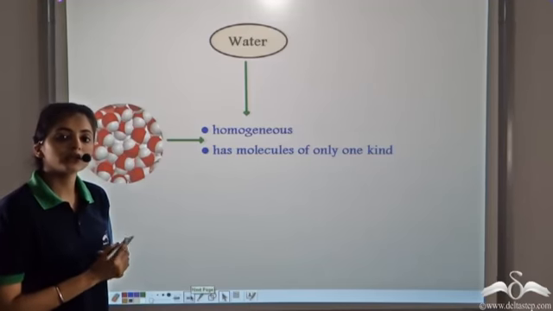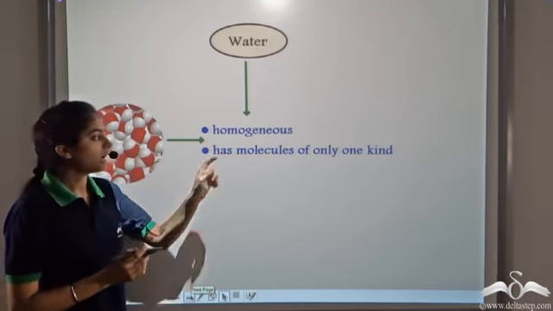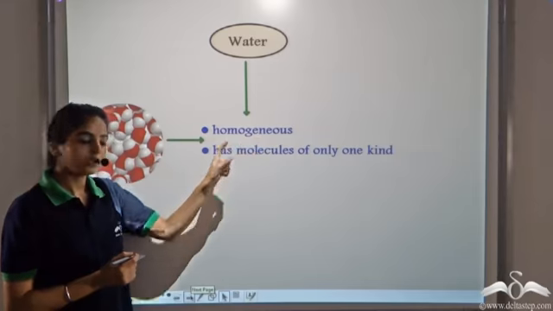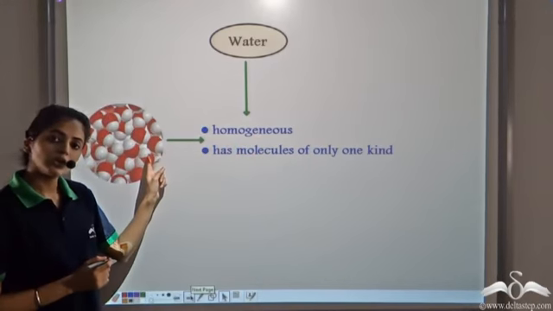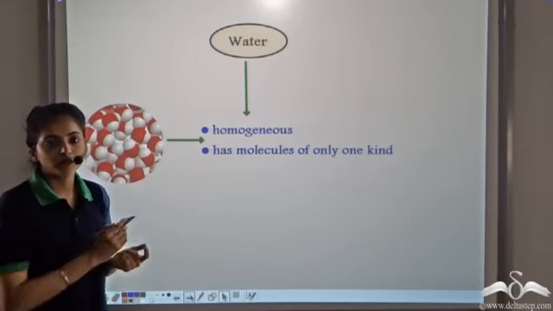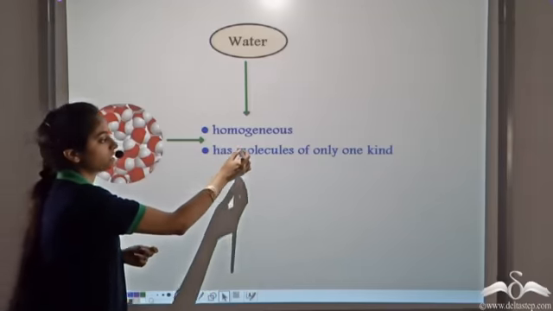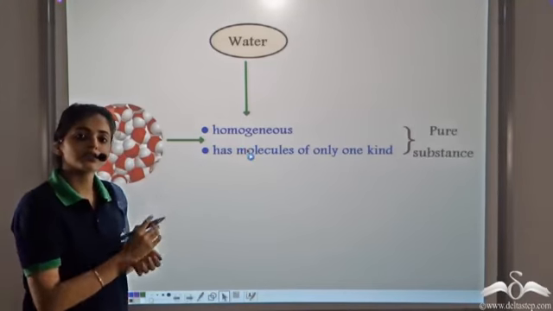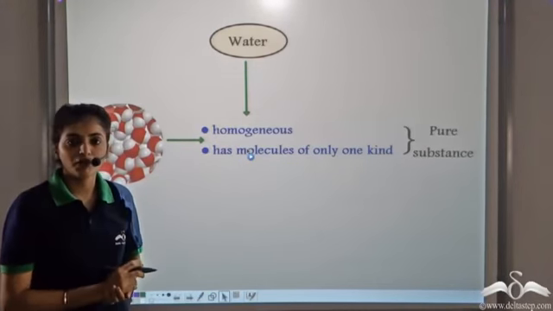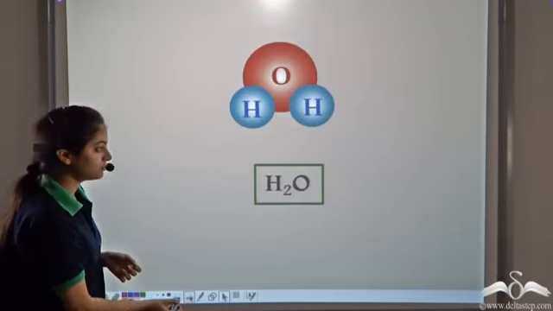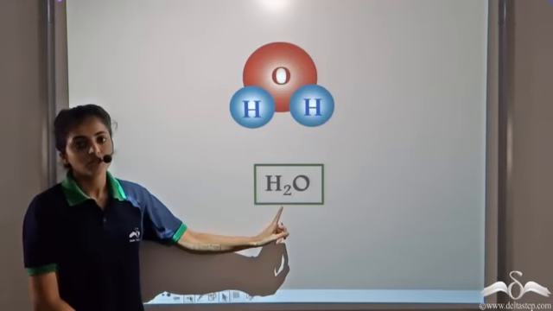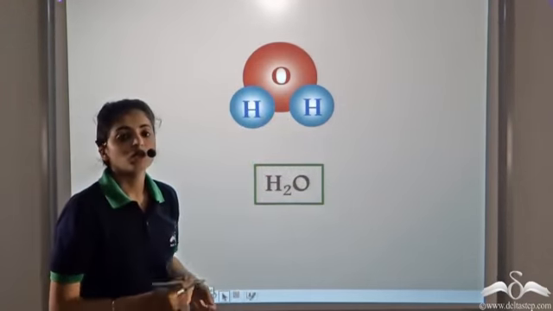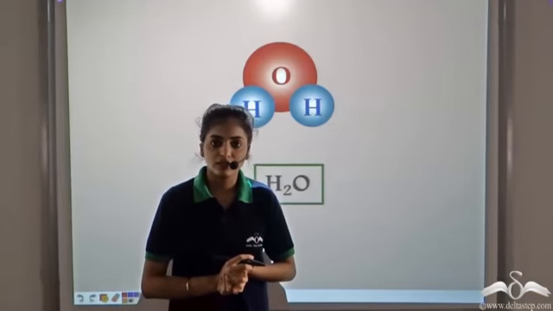So we have seen that water is considered to be a compound as it is homogeneous, it has the same composition throughout, and it has only one kind of particles throughout. Such a substance is a pure substance. Since it is a pure substance, water is a compound having the chemical formula H2O. So this is water. Water is very special and unique.